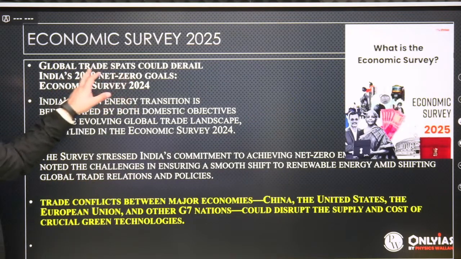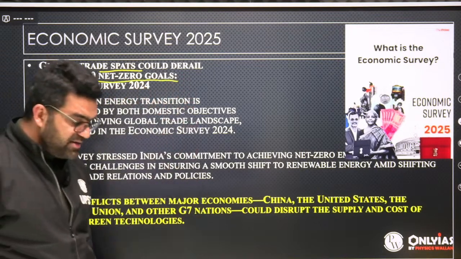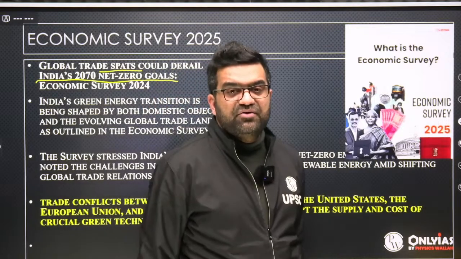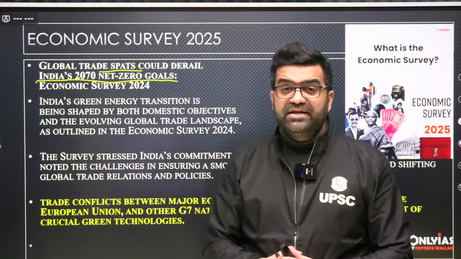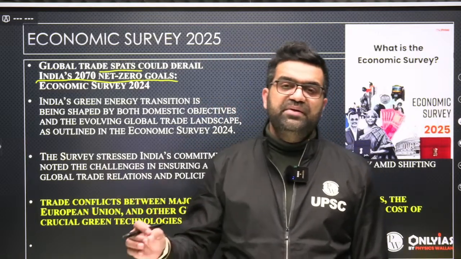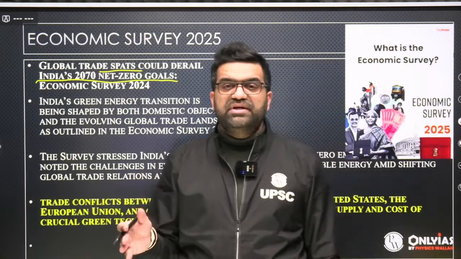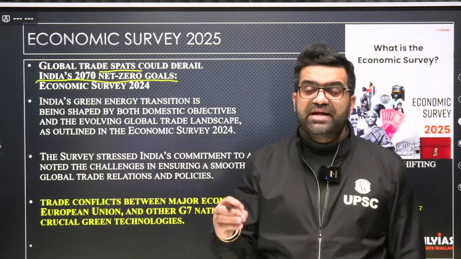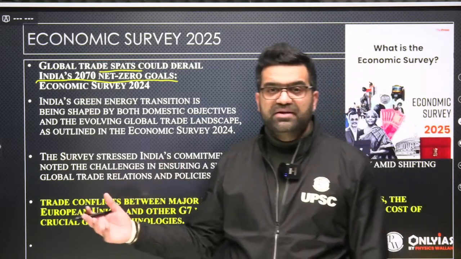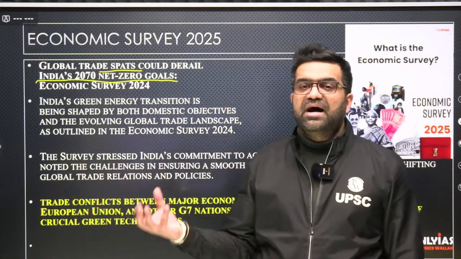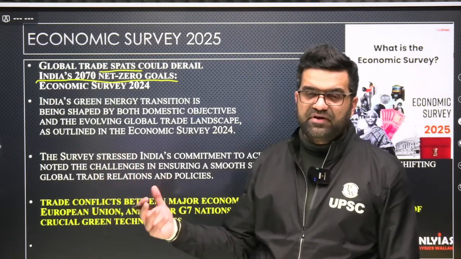Global trade disputes could derail India's 2070 net zero carbon goal. We have set a goal for ourselves under the United Nations Framework Convention on Climate Change that India would be able to achieve net zero carbon emissions by 2070. For this, India needs critical non-emission technologies, like e-cells, photovoltaic technology, LED, batteries, solar panels. These critical technologies are with advanced countries like the US or Western economies, Germany, France, etc.